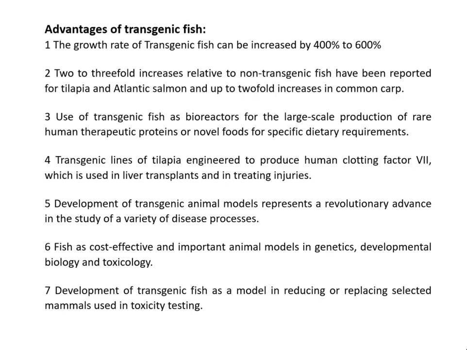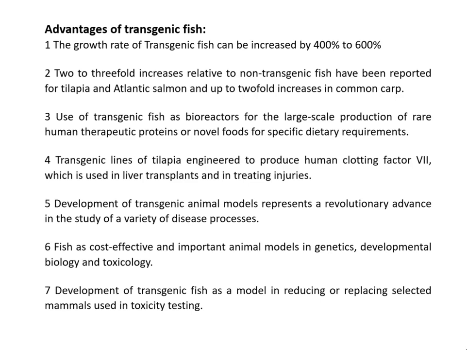And the transgenic lines of tilapia. You know tilapia, it is the commonly available fish. The transgenic lines of tilapia are engineered to produce human clotting factor 7, which is used in liver transplants and treating injuries.